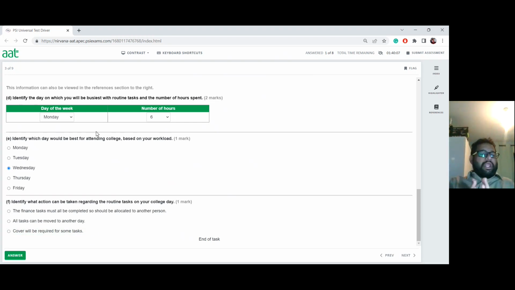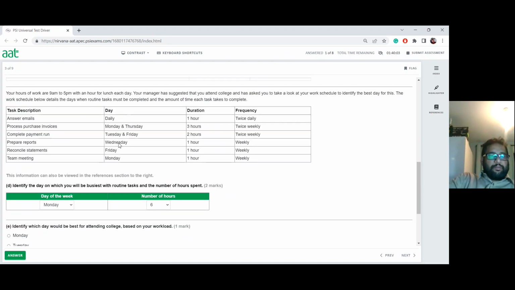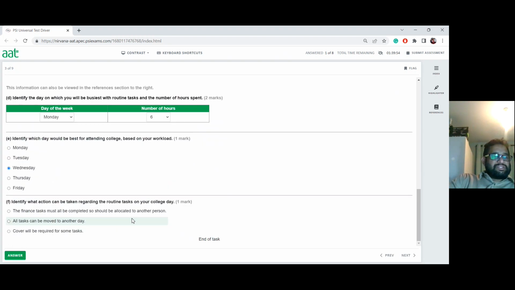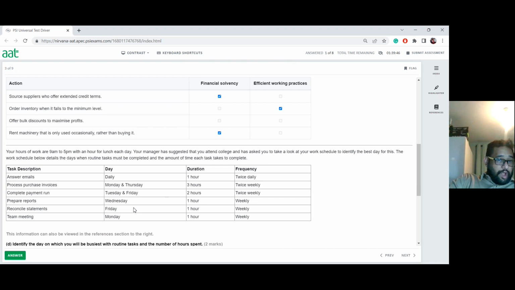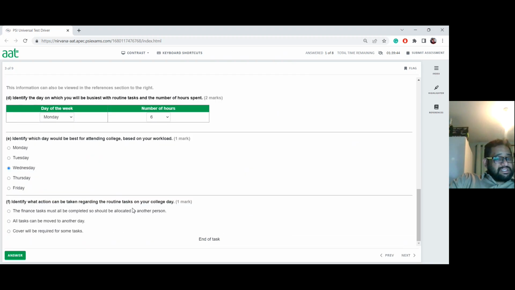So what is the routine task? If you have some routine tasks you miss out on Wednesday, for example, preparing reports and answering email, they are the only ones we're going to miss out. Do you think it's best to give that to somebody else to cover on that day, because they may already have work? Since you have downtime on other days, for example on Thursday, you have plenty of downtime, I think it's best for you to move that to another day, because it's still your job.